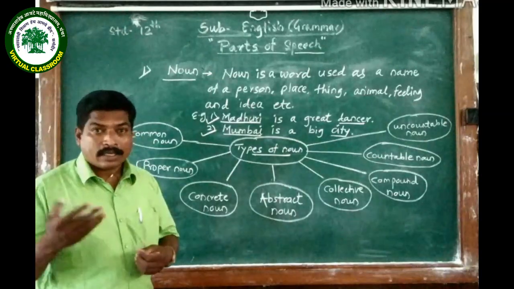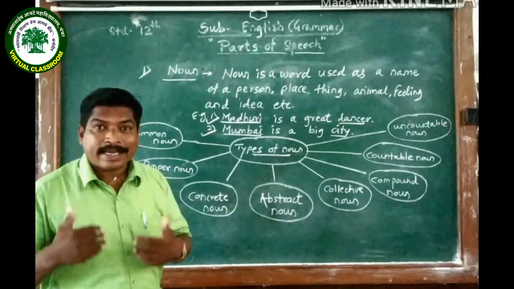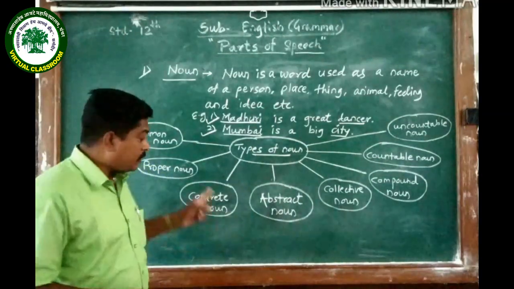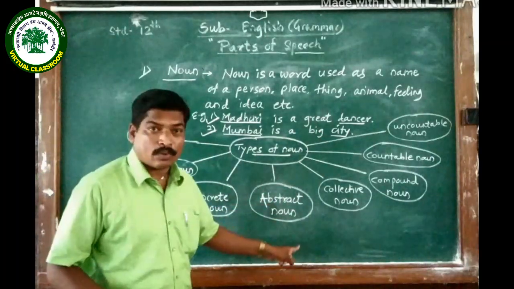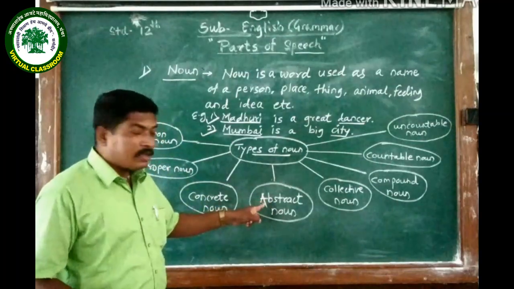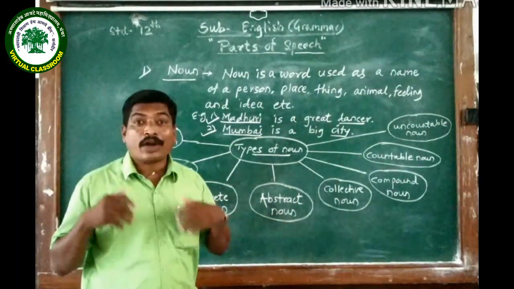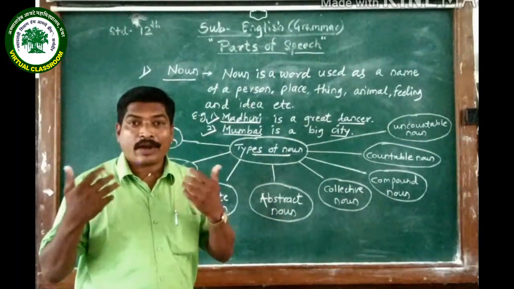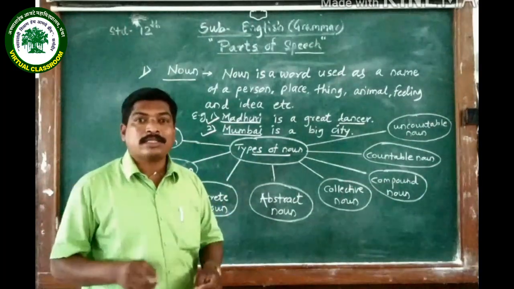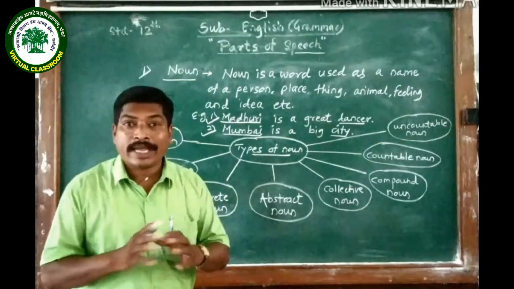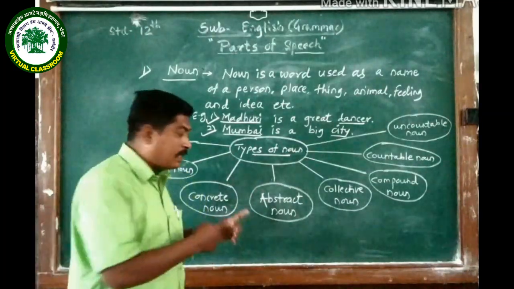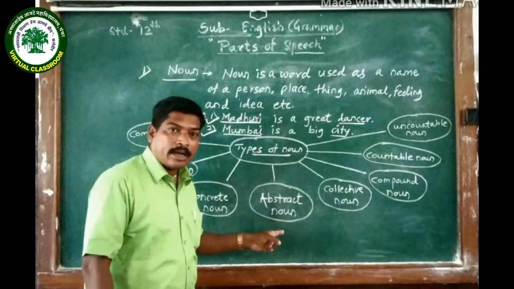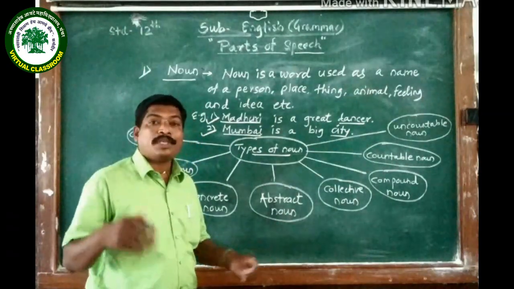Sugar. I can see the sugar. I can taste the sugar. That is why it is a concrete noun. Then the next type is abstract noun. The things which we cannot see, which we cannot sense, those things which physically do not exist, come in this category, abstract noun. So which are those things?